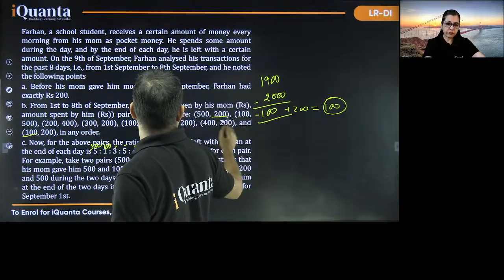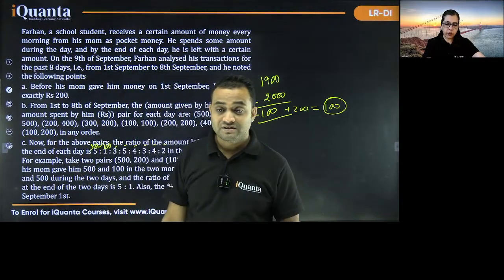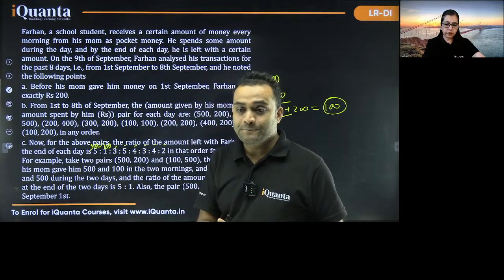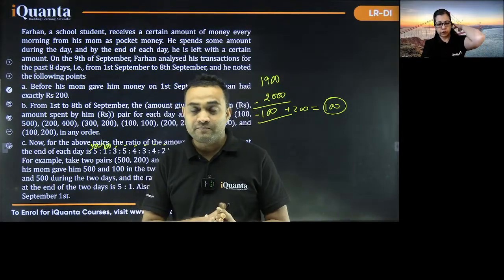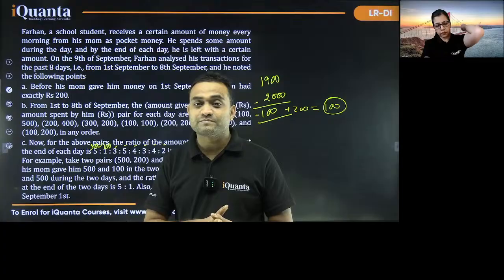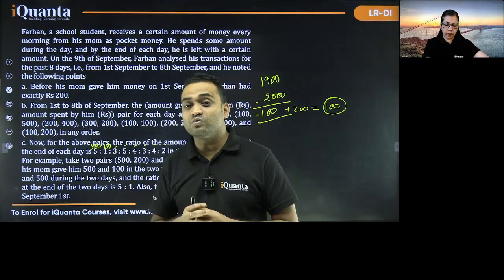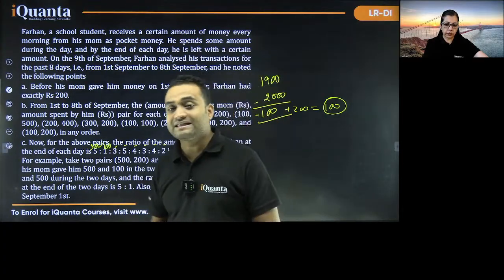So where he is left with 100, right? On 8th, he had the total money spent by him and total money previously. The difference should be equal to 100. So in that case, you will have to make a table here and then figure it out.